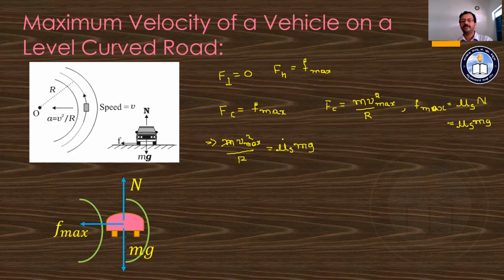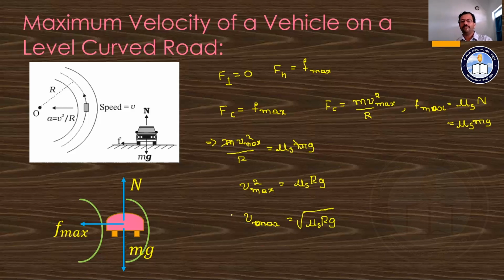We can cancel the mass here, and hence V max square is equal to mu s into r into g, or we can say V max is equal to square root of mu s into r g.